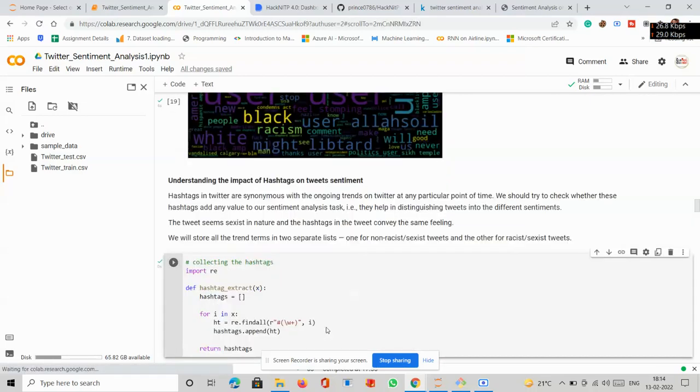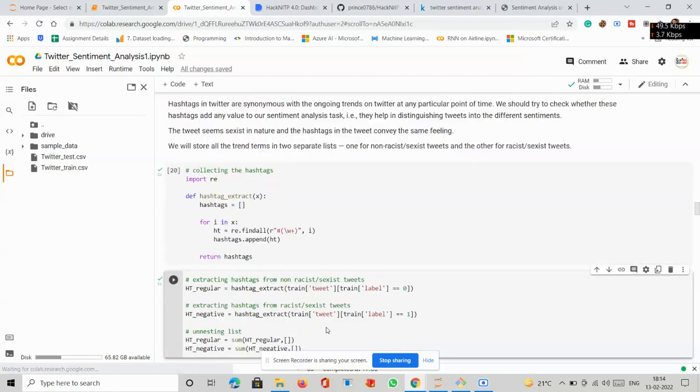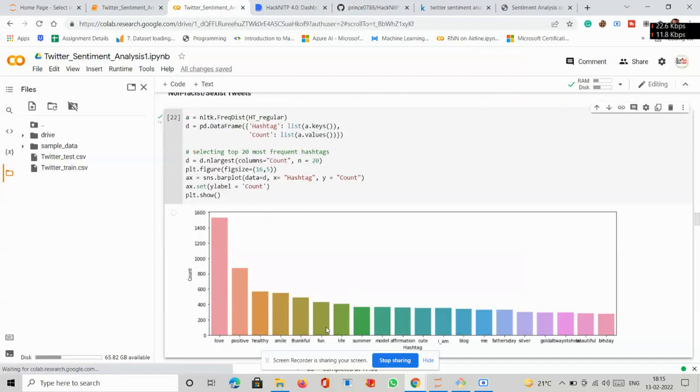Right, after that we looked at hashtags in the tweets. A hashtag on Twitter is a synonym for ongoing trends. Basically, the hashtag represents the ongoing trends in our society or country, right? So we have collected the hashtags and tried to extract the hashtags from racist tweets. Basically, we have tried to divide them into three categories: racist, non-racist, and neutral, right? And we have even plotted them.